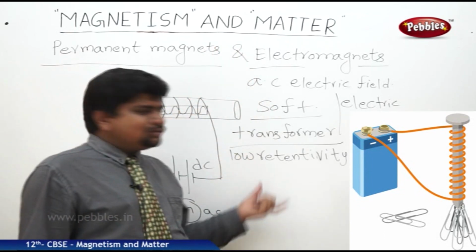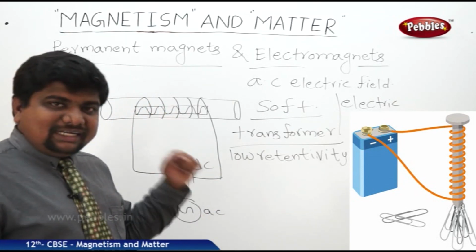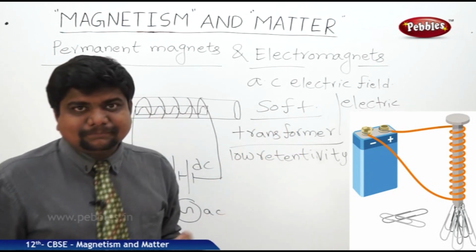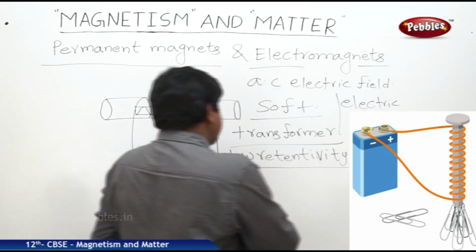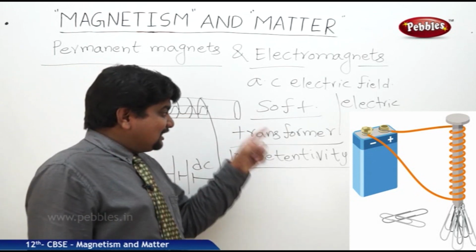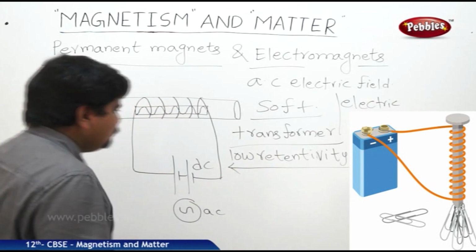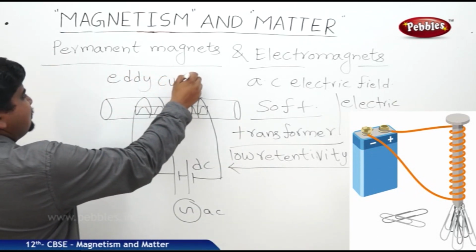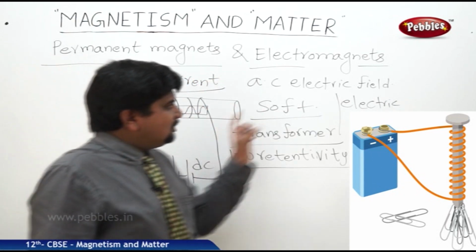These electromagnets should have low retentivity, which can keep decreasing the eddy currents. Because if eddy currents are reduced, then the dissipation of heat energy will decrease. Then the functioning of the transformer core will be very good, which can withstand eddy currents. This point is also very important in the case of soft magnetic materials. So these are all the examples.